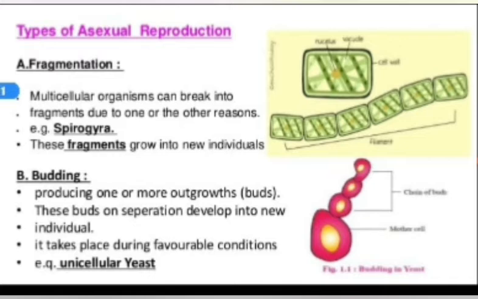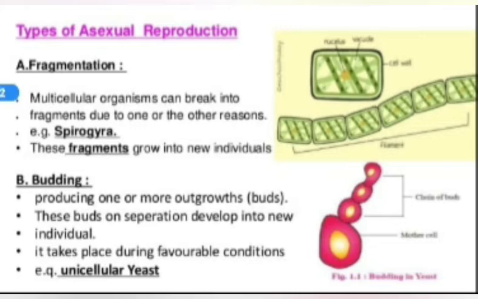Multicellular organisms can break into fragments due to one reason or another. That is nothing but fragmentation. The multicellular organism breaks itself into fragments, and those fragments are new individuals. This type of reproduction is fragmentation. Examples: Spirogyra, blue-green algae, etc.